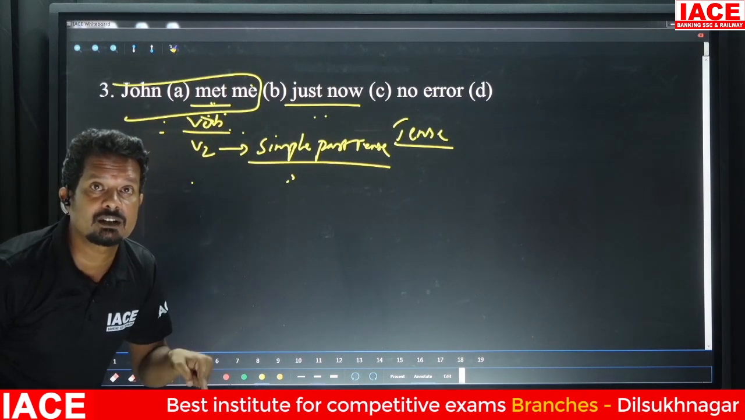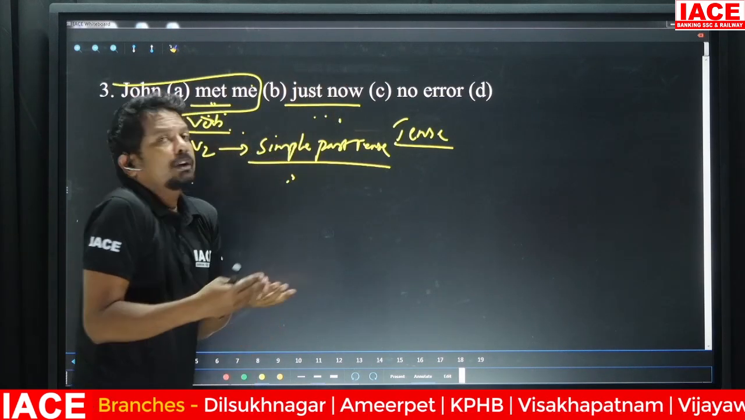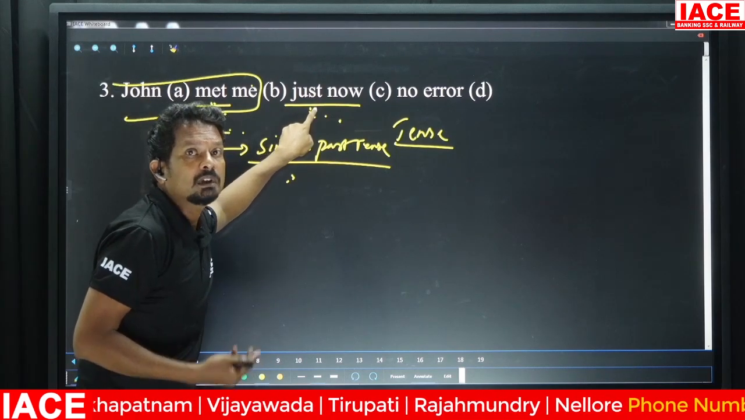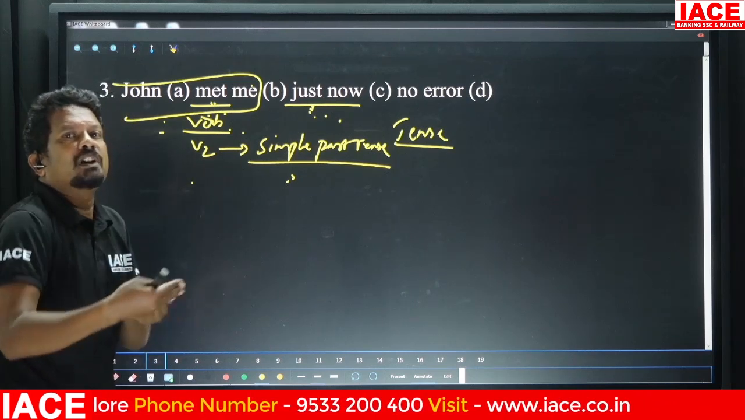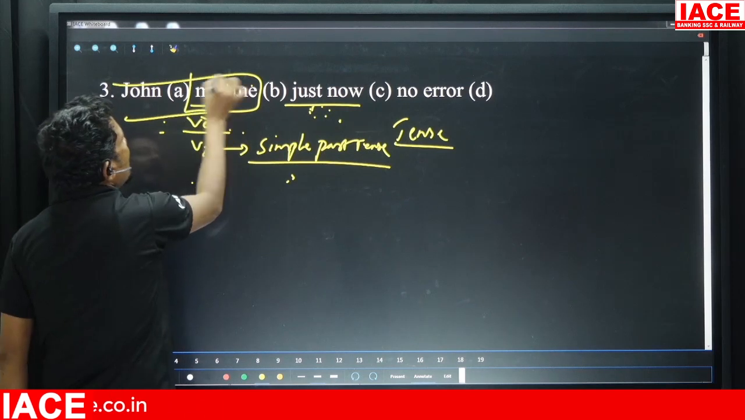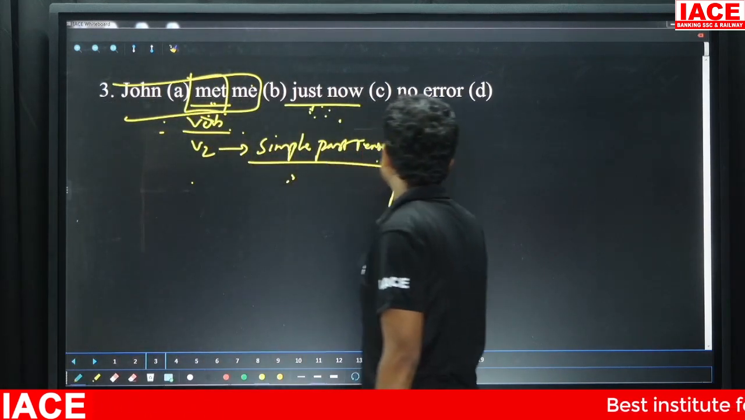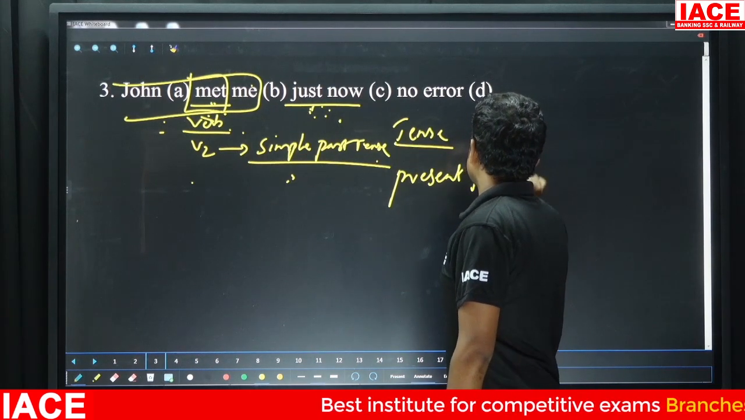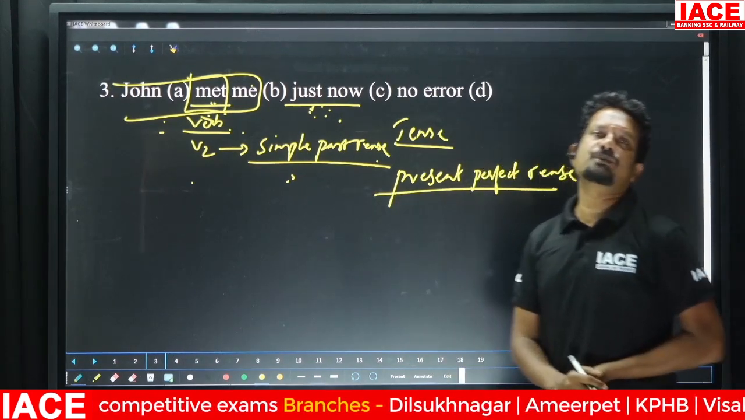Present relevance. If completed actions have present relevance, how did you come to know that it has present relevance? By looking at the word what? Just now, recently, right? So these are the keywords which refer to present time. If you get to see these keywords, we'll have to use not simple past tense, but we'll use what? Present perfect tense.